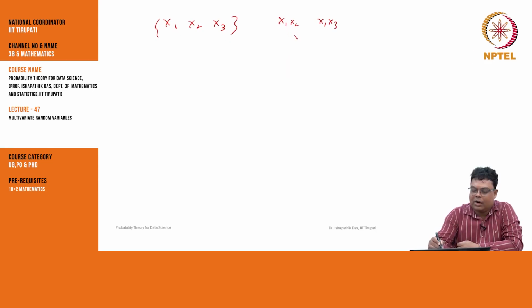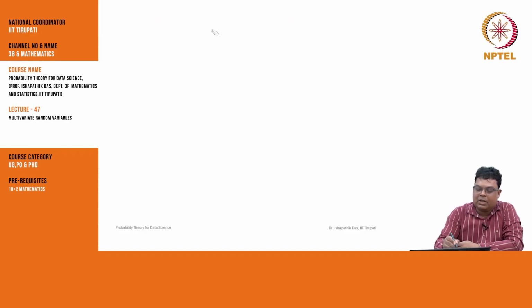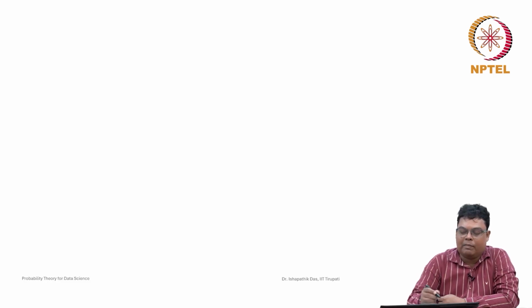Now if you take three variables, then any subset of the random variables may be x1 x2, x1 x3, or x2 x3 containing two random variables, or one random variable x1, x2, x3. These are all subsets of this. If you take the proper subsets, then these are the subsets. Then for any subset of the random variables, if you want to find the joint distribution function of that, it is known as the marginal distribution. Now how do we find that?